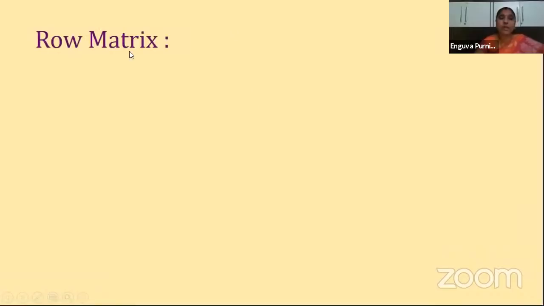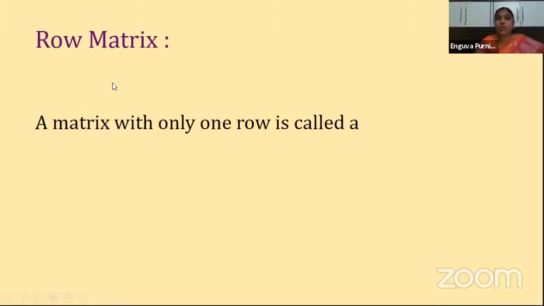Next important one is the row matrix. What is a row matrix? A matrix with only one row is called a row matrix. We are giving a condition only for rows. We can have only one row, but we are not telling about columns. That means a row matrix can have any number of columns, but it should have only one row. Clear?